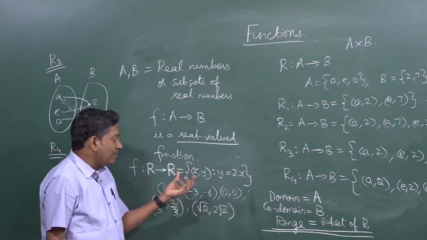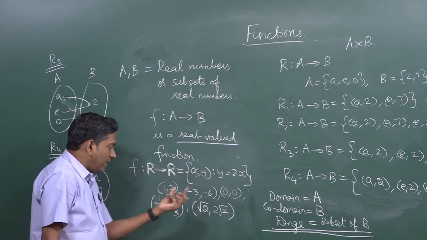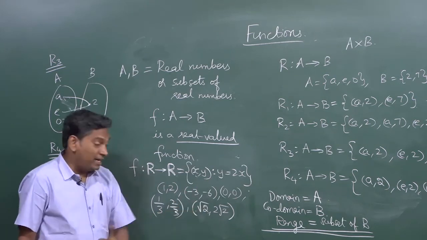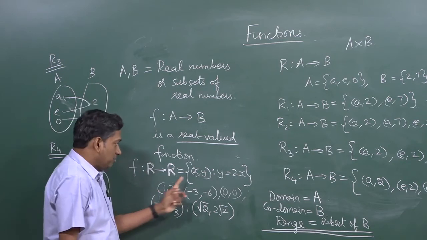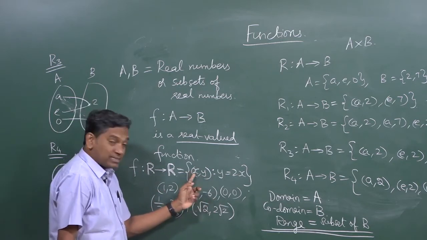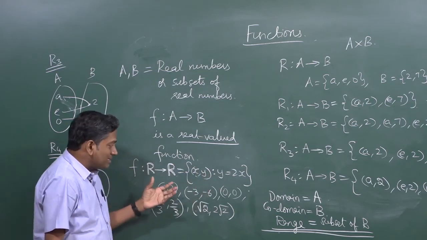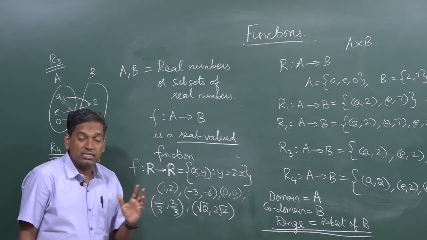So you can see that for every real number you can always find a pair such that it is the first element, and you can find exactly one image, because for every x the only image it's going to have is 2x. So this satisfies the first condition as well as the second condition.